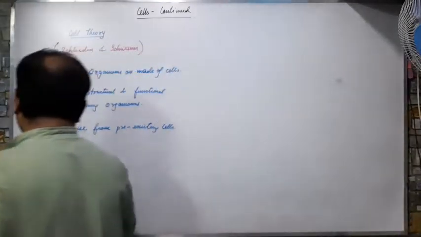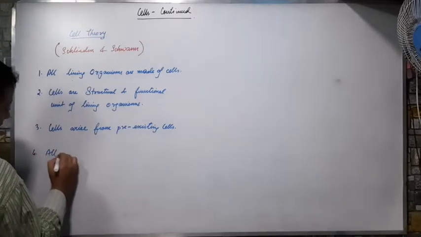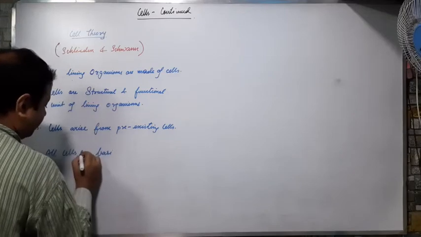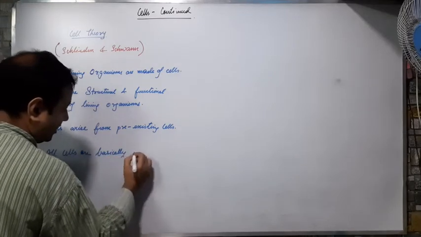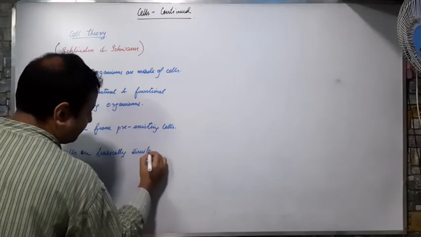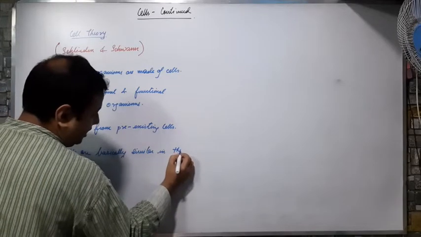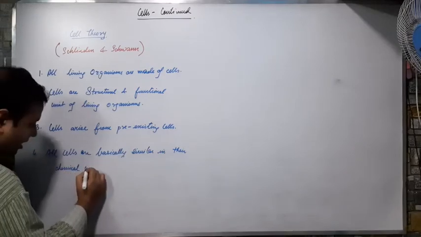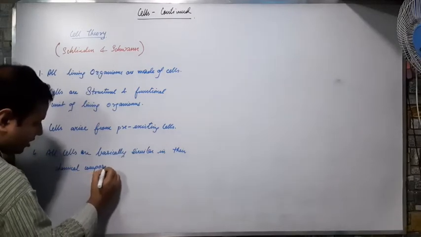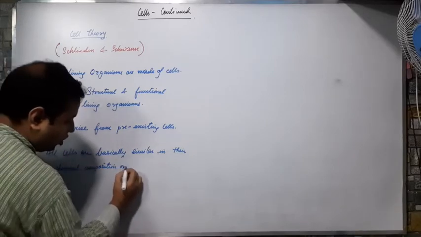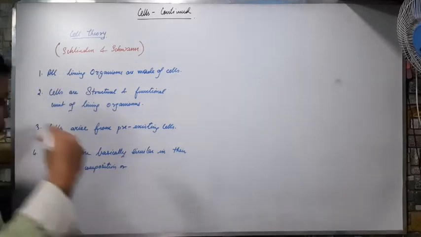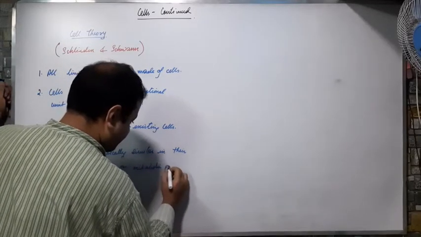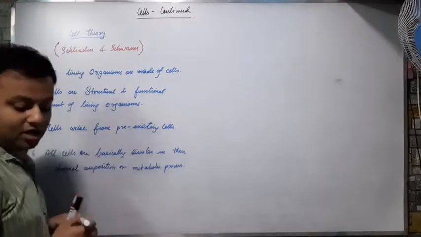And what is the fourth point? That all cells are basically similar in their chemical composition or metabolic process. This is the fourth postulate.